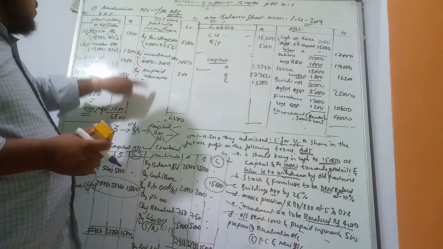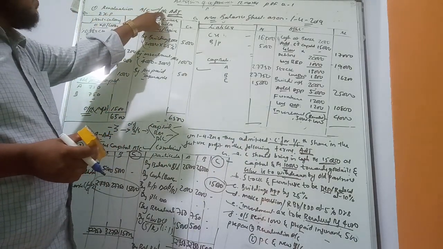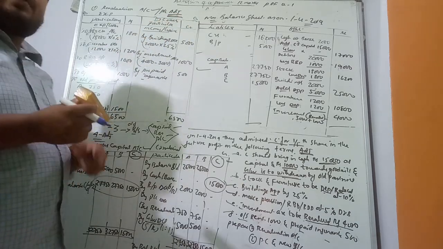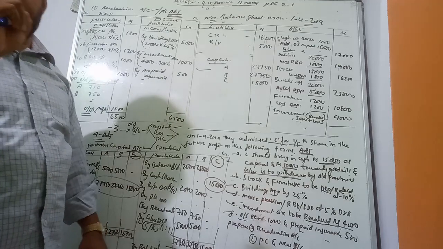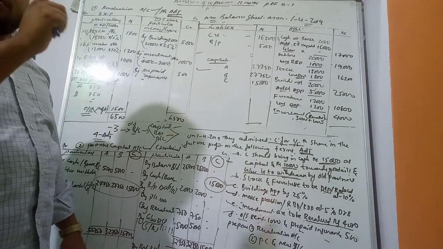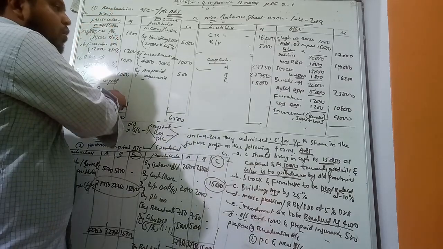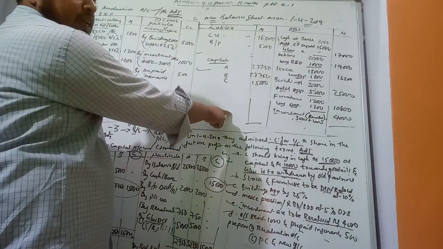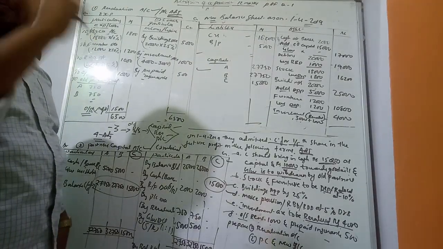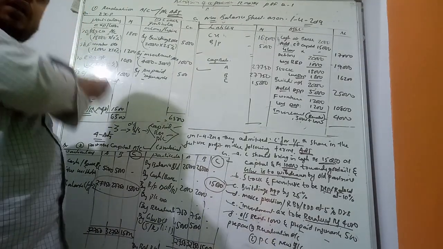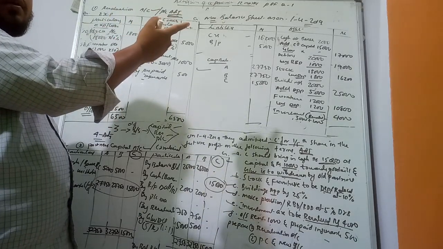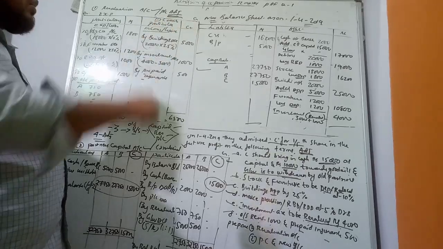The revaluation account is a profit and loss adjustment account. These adjustments compulsorily we have to record two times. How many times? Twice. First under the revaluation account, second in the partners' capital in the balance sheet. All adjustments compulsorily we have to enter in two places.